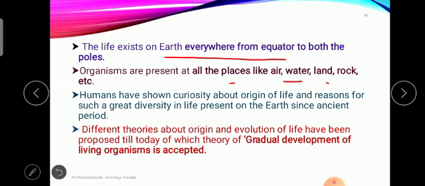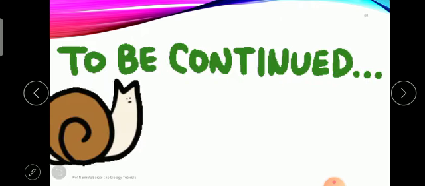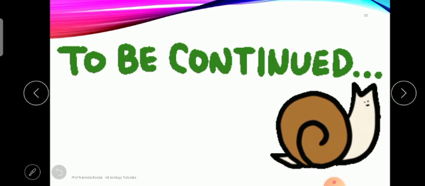Humans show curiosity about the origin of life and the reason for such great diversity in the species present on the earth since the ancient period. वेगवेगळ्या theories put forth केल्या गेल्या evolution ची phenomena explain करण्यासाठी. Still today, the gradual development of living organisms is accepted. Hope you understood this evolution concept.